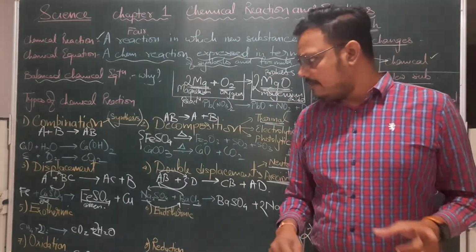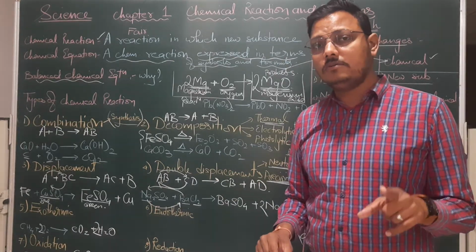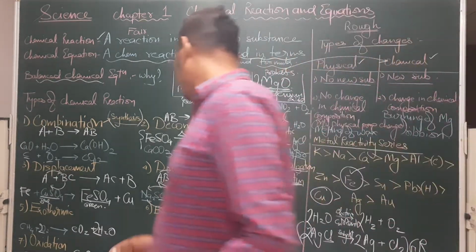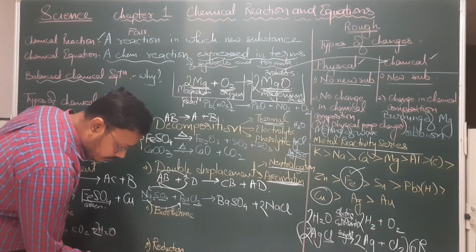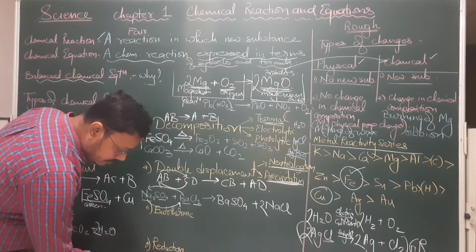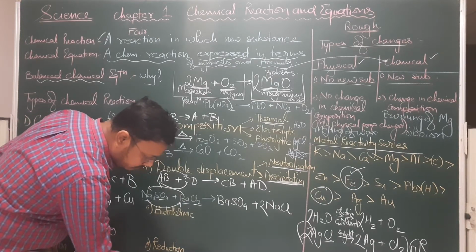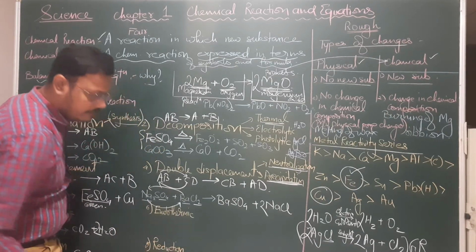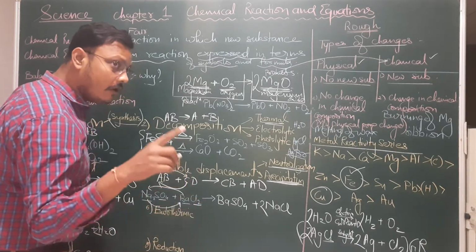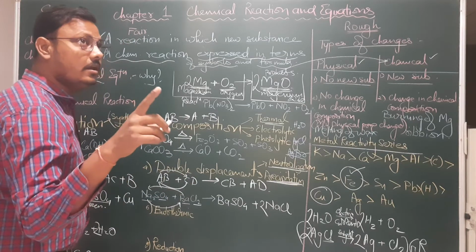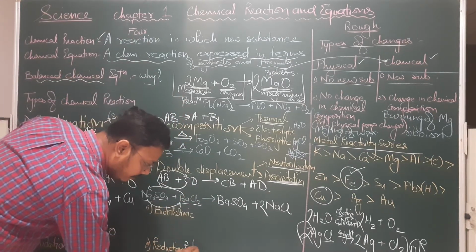Now, the substance which undergoes oxidation is also known as a reducing agent. For example, here, this hydrogen displaces the oxygen. So look, this copper has lost oxygen. Losing oxygen means it has undergone reduction.